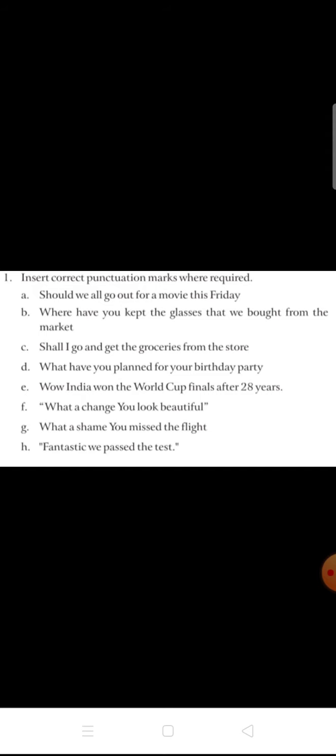Good. Students, while speaking, we use pauses and intonation. While reading, we are able to understand what the sentence is and where we have to use the particular punctuation. Read twice and thrice, and you can understand the sentences and where we have to use the punctuation marks. Okay, good, very good.